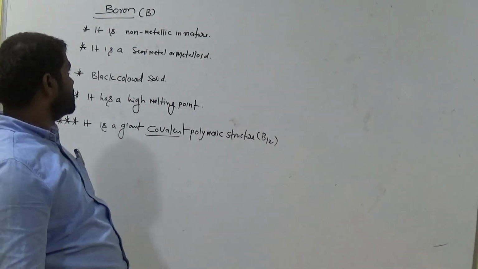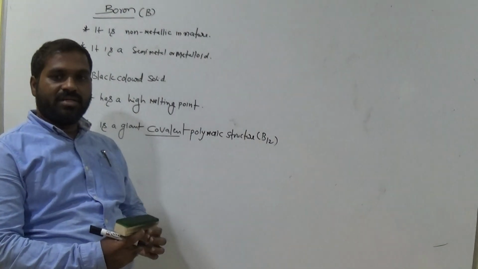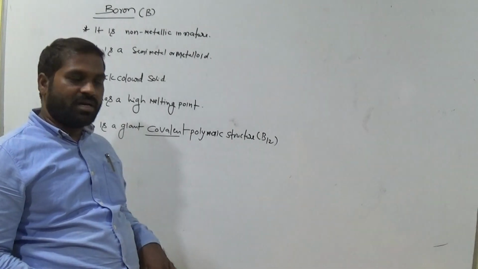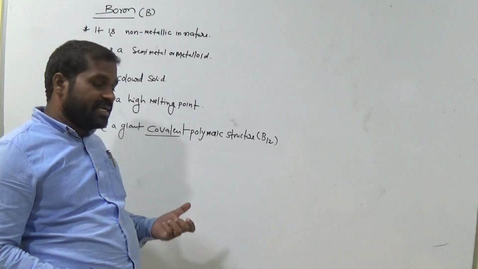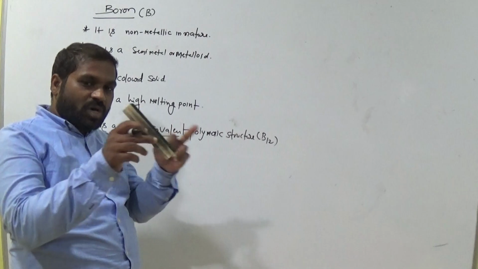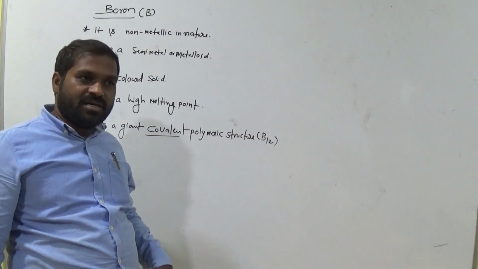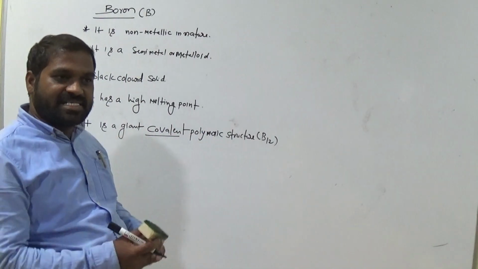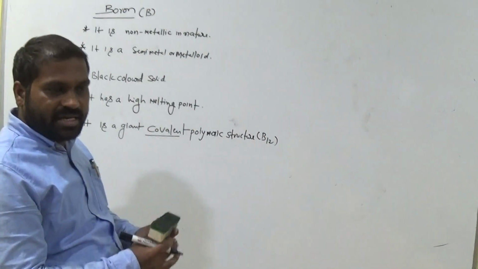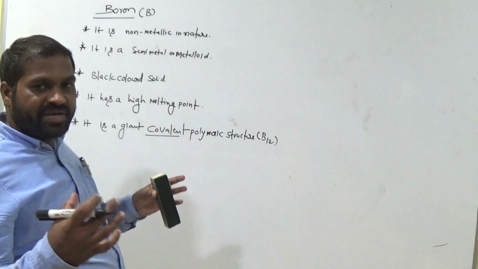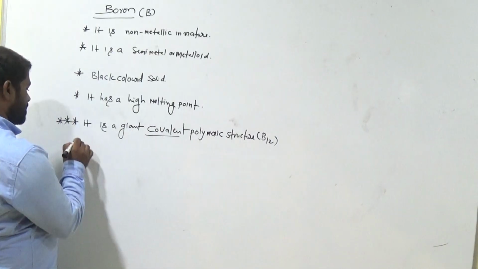In this boron, the boron is a solid. In that boron there are some units. In those units there are 12 borons existing as a unit, okay, with a network system. All are very close together, a network. So that means a very strong solid, okay.